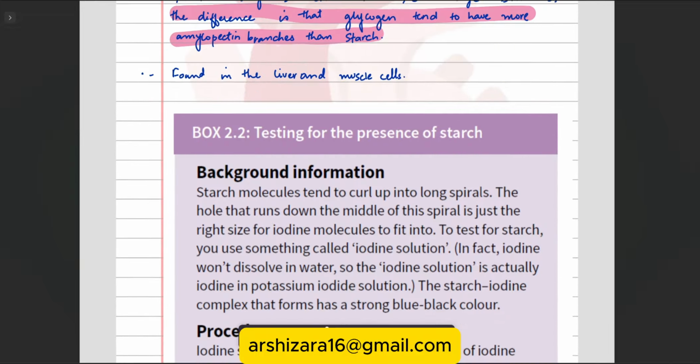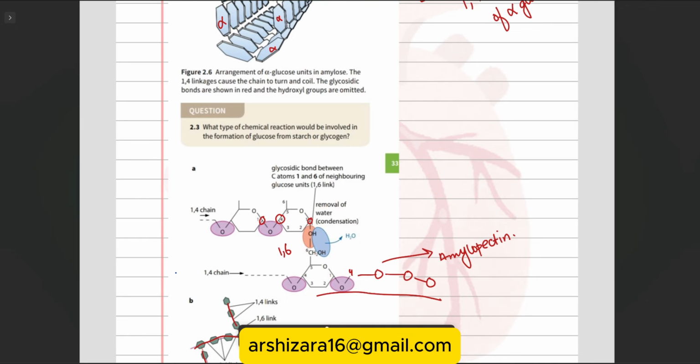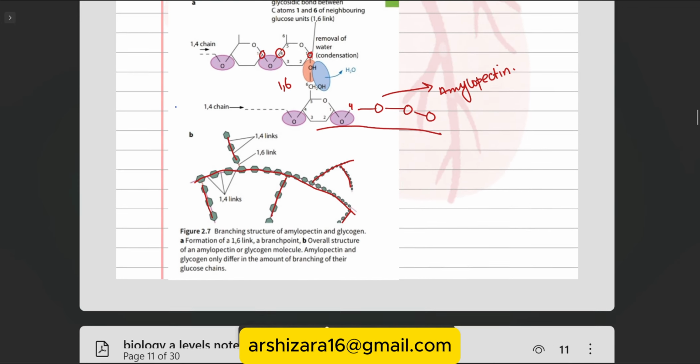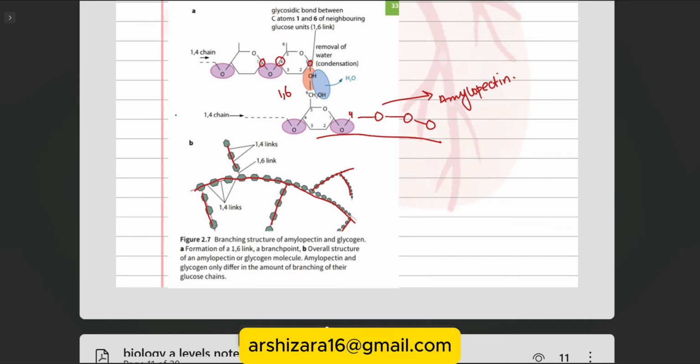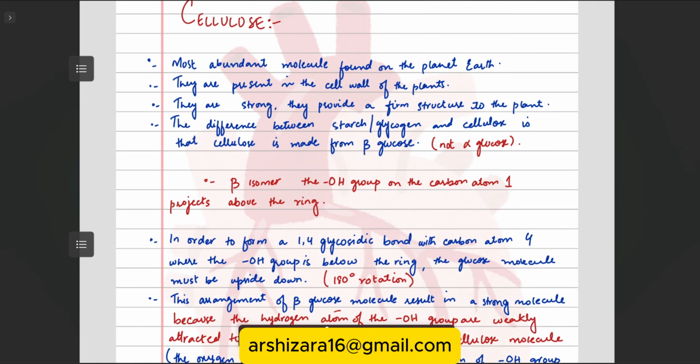So it's easy peasy. The only hard thing is that you need to know the alpha glucose structure and the beta glucose structure. You can find them online, you can find them in the books. You need to learn them, and you need to know how to draw the structure and how to branch out the things.